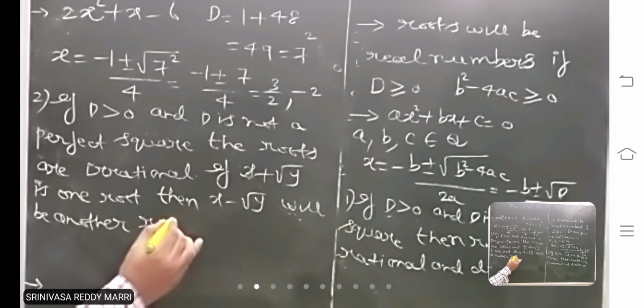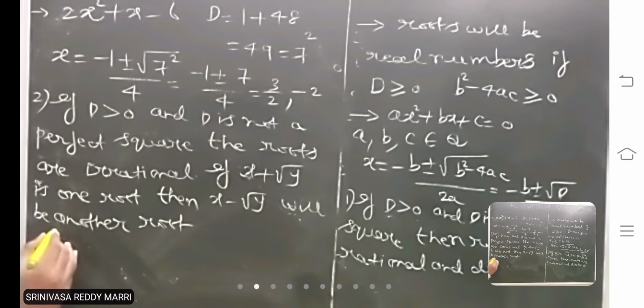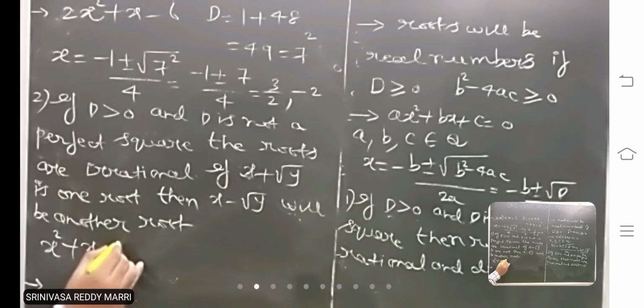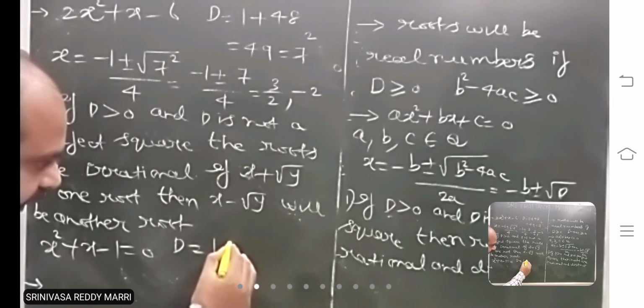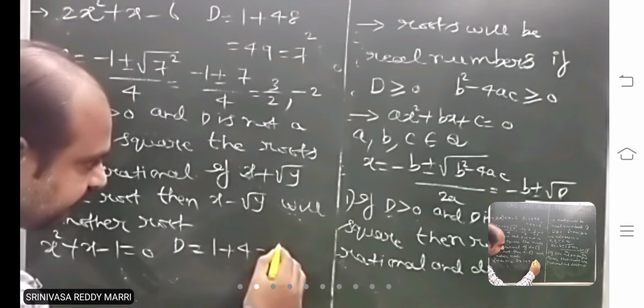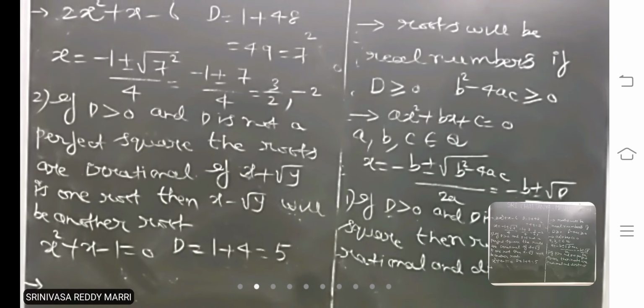So if it is not a perfect square, take one simple example. Suppose we take this example. Find the discriminant. Discriminant means b square minus 4ac, which is 5. This is not a perfect square. If you solve, you get minus 1 plus or minus root 5 divided by 2.